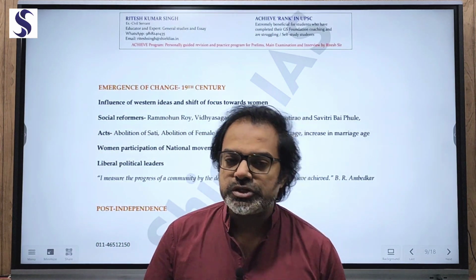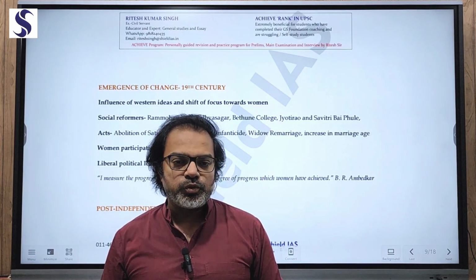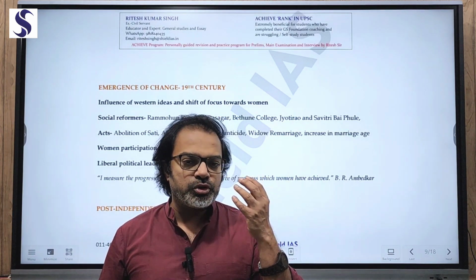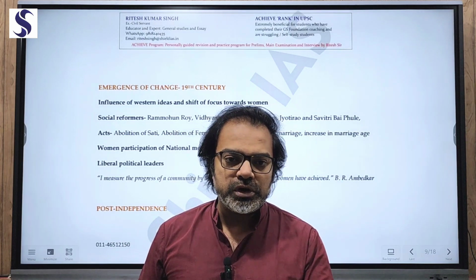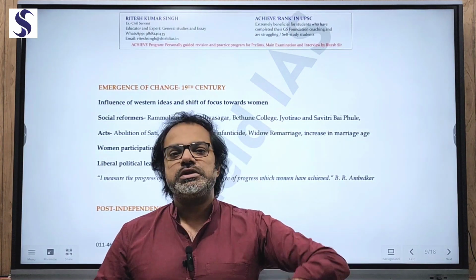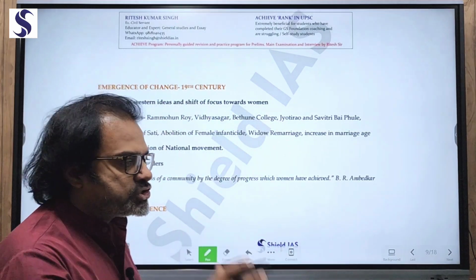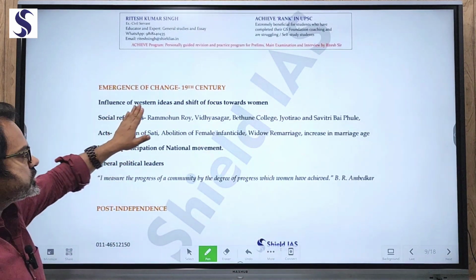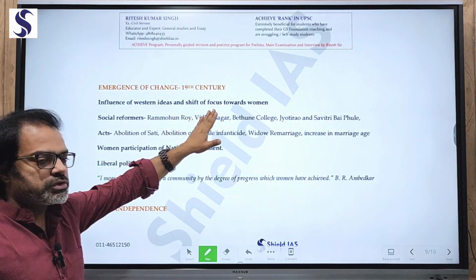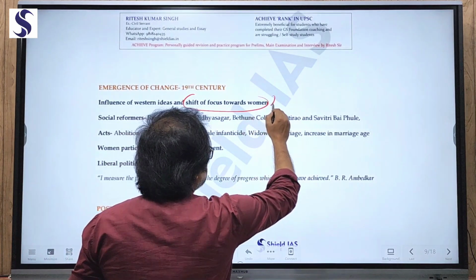So liberal thinkers started to think differently. When they got exposed to liberal ideas which were emerging in the West, like concepts such as liberty, equality, fraternity emerging from the French Revolution, all these also influenced a different level of thinking within the Indian conditions. So change started from the influence of Western ideas and a shift of focus towards women. They started to shift focus towards women's liberation.